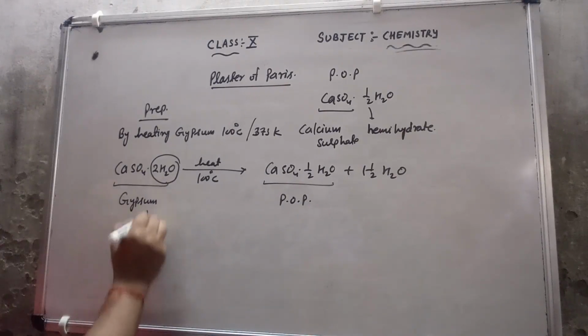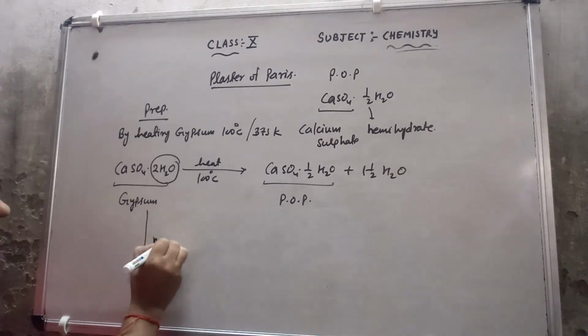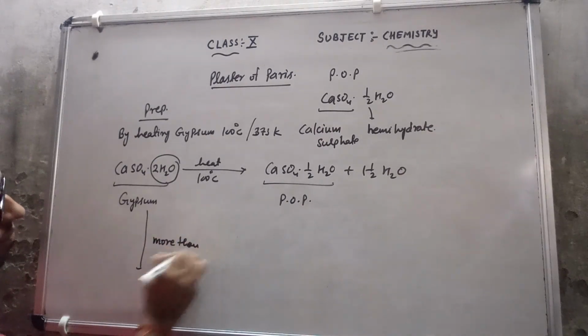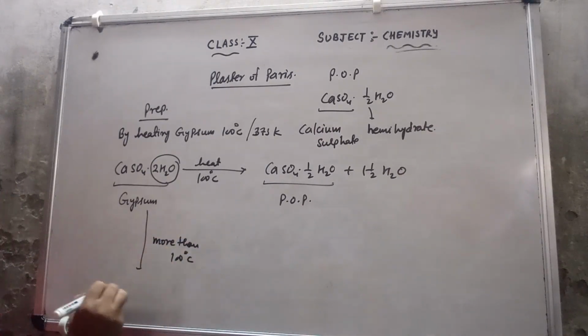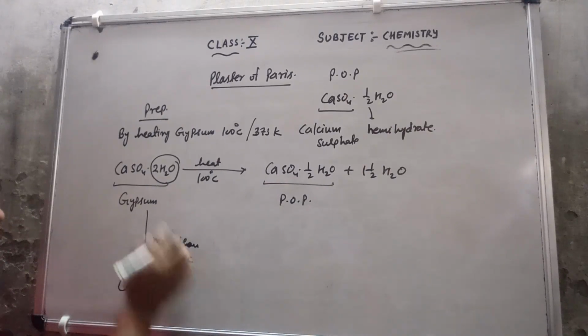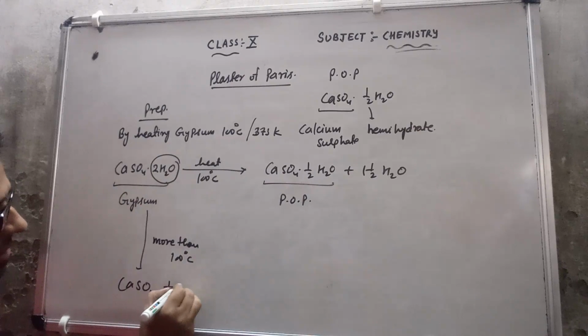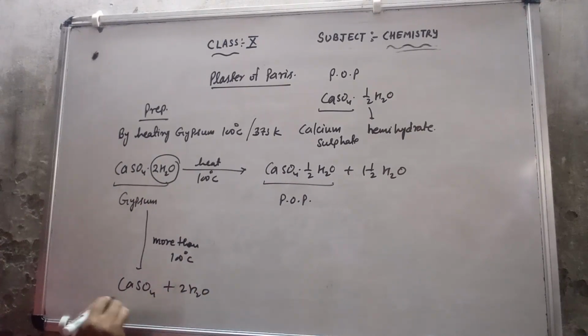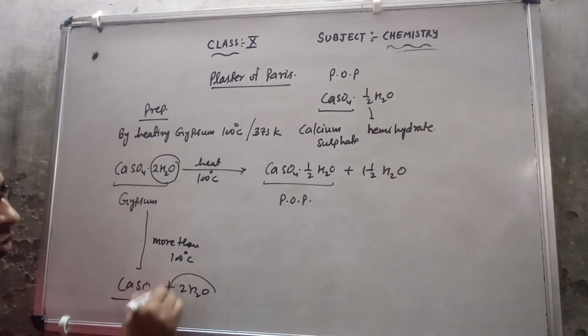So if it is more than 100 degrees Celsius, then I am getting CaSO4, which means all the water molecules are eliminated, plus 2H2O. This is calcium sulfate and this is the water molecule.